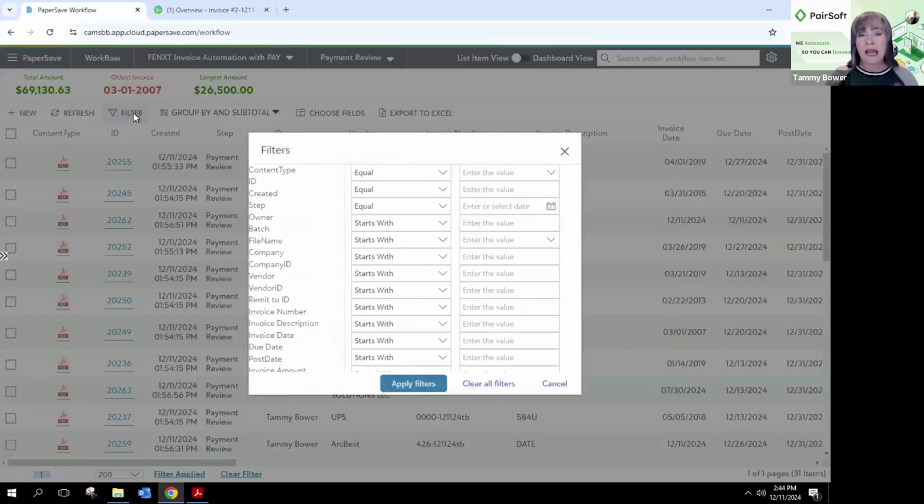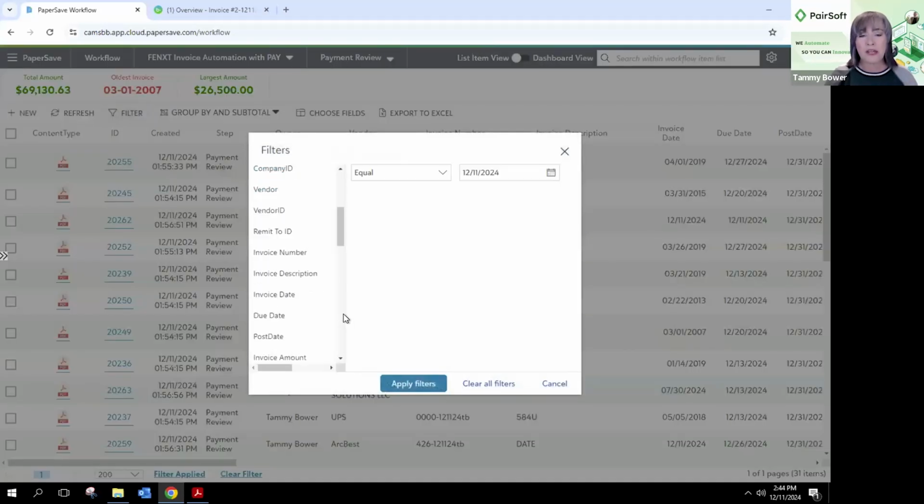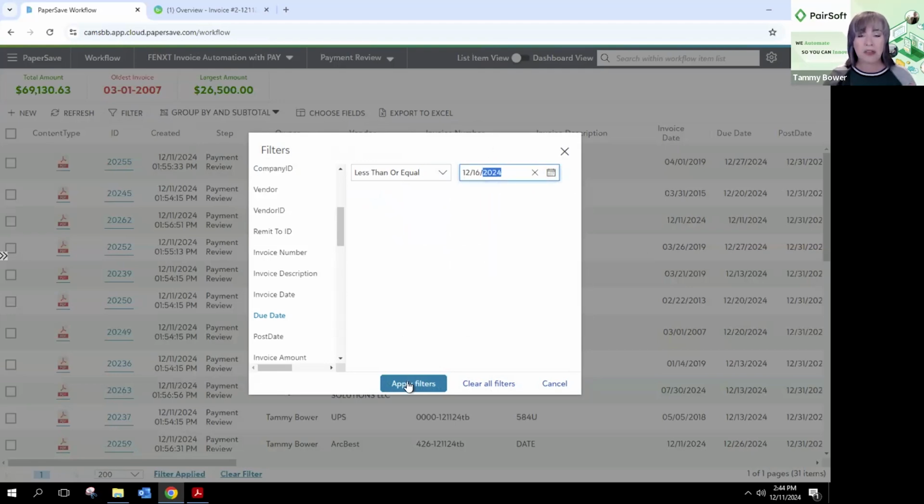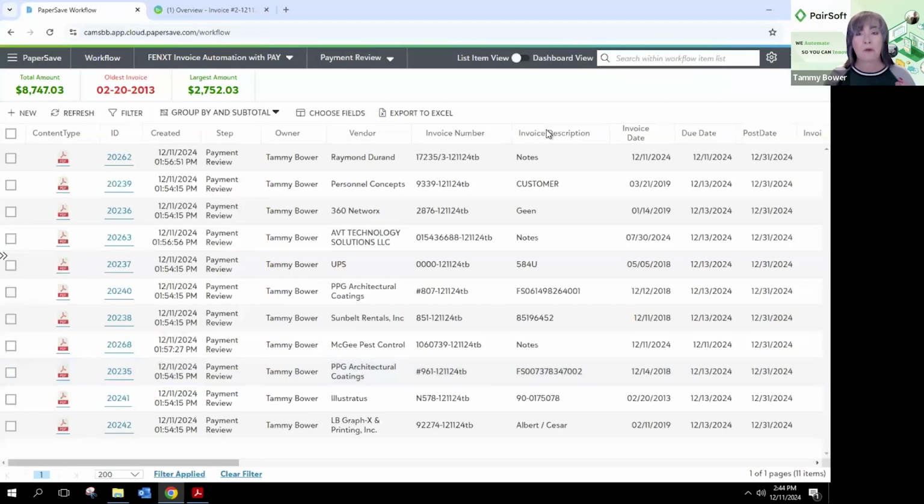Maybe I want to filter and say, all right, give me everything with a due date that is less than or equal to, and maybe I want to go out to Friday, right? Or maybe I want to go all the way to Monday. I can pick that date, apply. I've now narrowed down 31 invoices to 11.